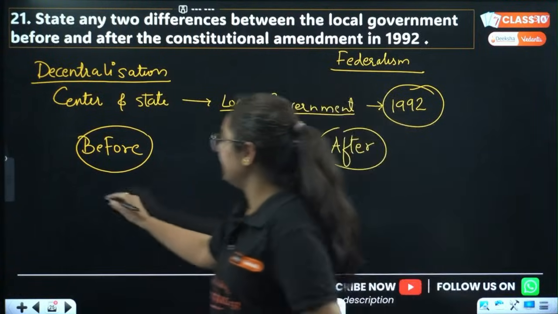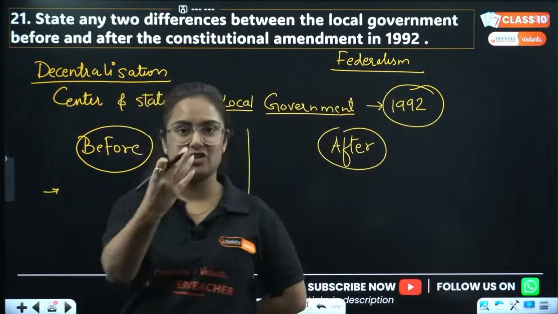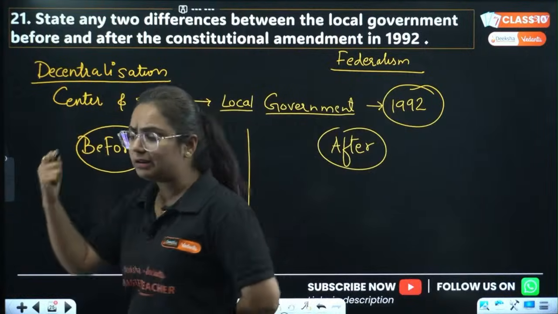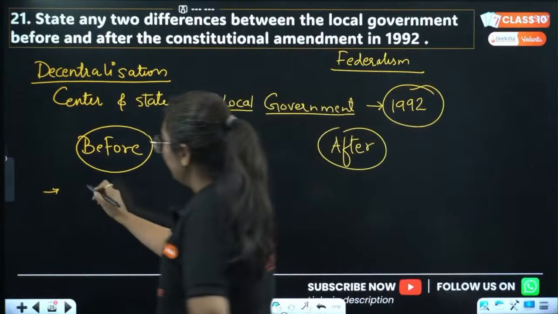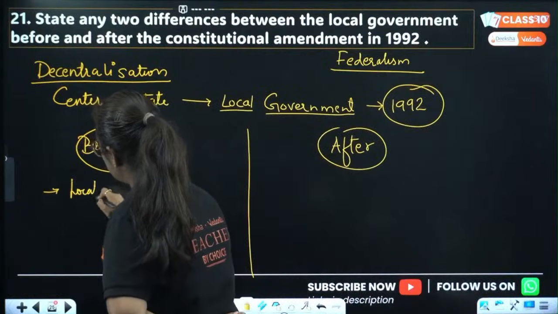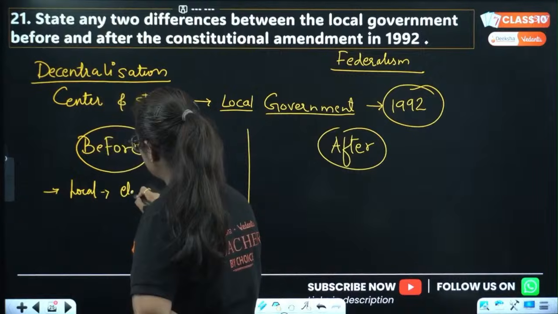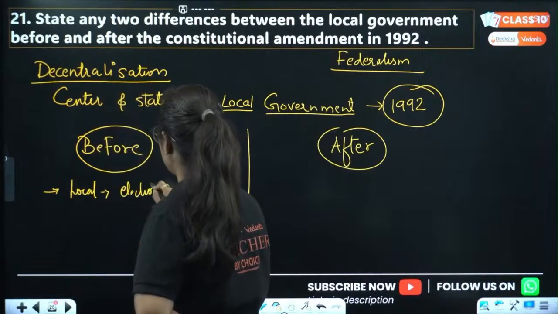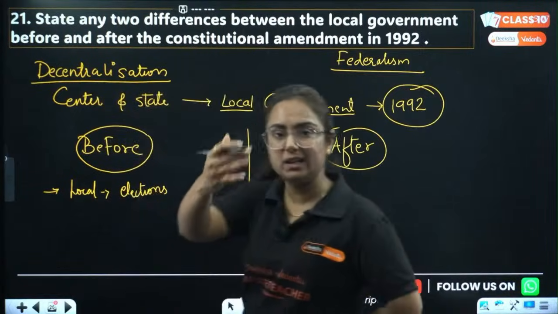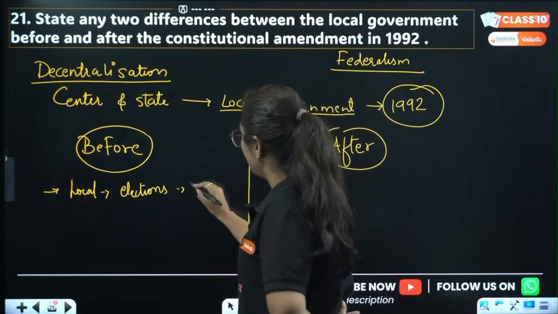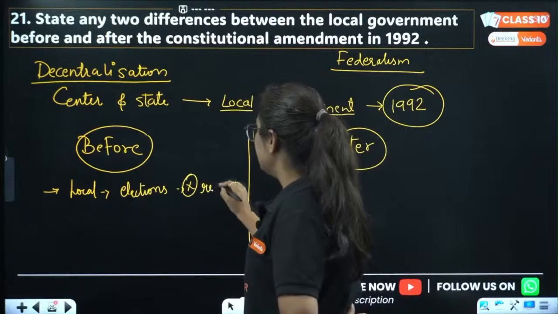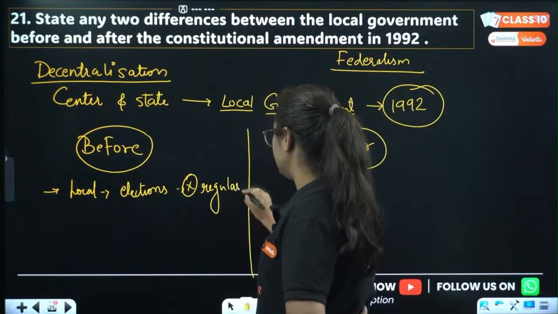Before 1992, if we talk about panchayats and municipalities, it was not legally present, but it was present in some areas. So, in the local government that was present in those areas, elections were not regular because nothing was regularized by the government, rather it was done locally. So, elections were not regular. First of all, this was it.